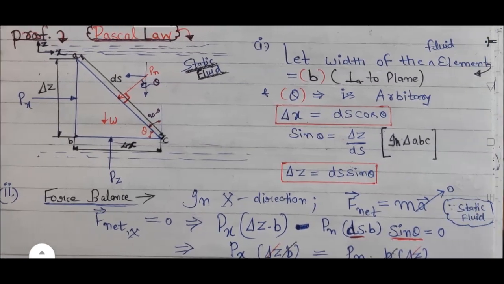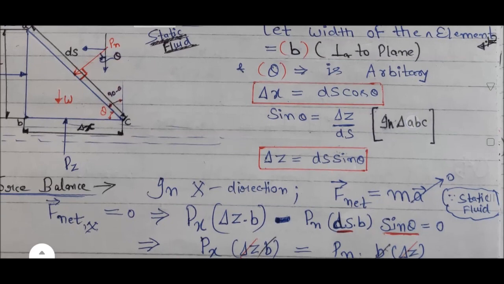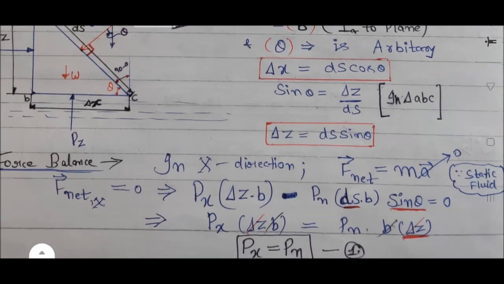Now the second step, force balance in x direction by using Newton's second law. F net vector is equal to m a vector, where a vector is the acceleration. The value of this a vector is 0 because of static fluid. So F net vector is equal to 0 in a particular direction. So if I take the x direction, F net in x direction is equal to 0.